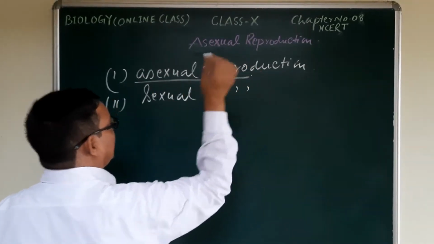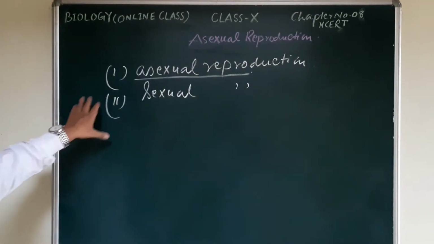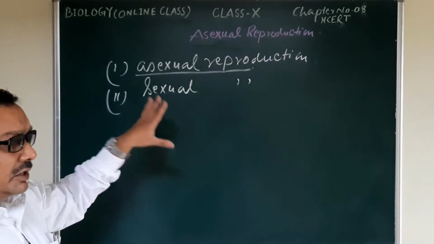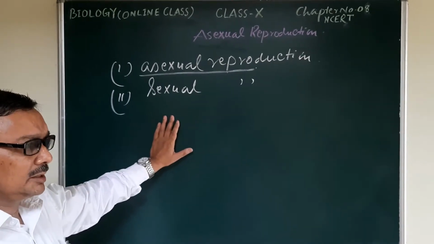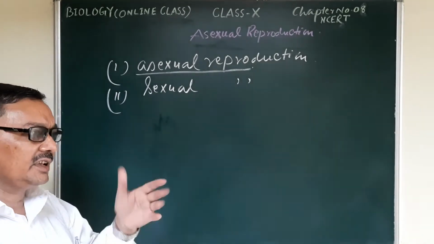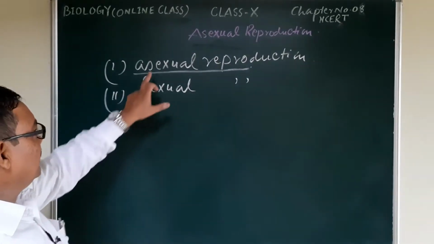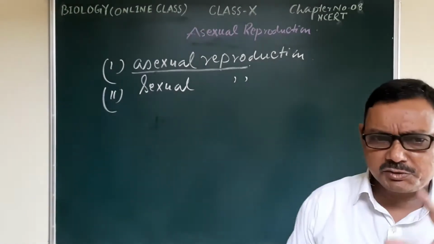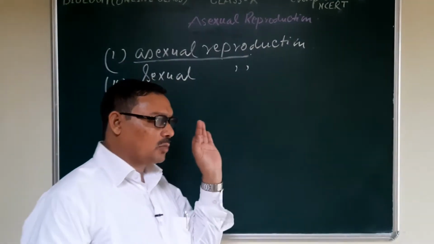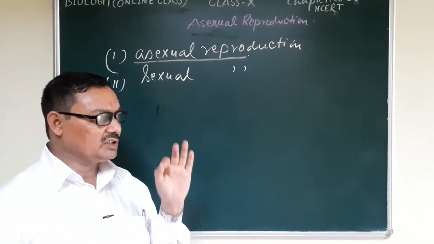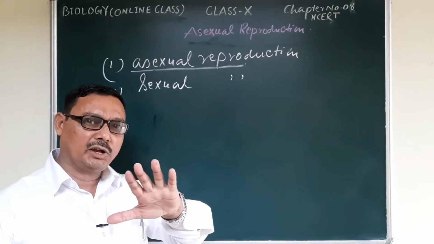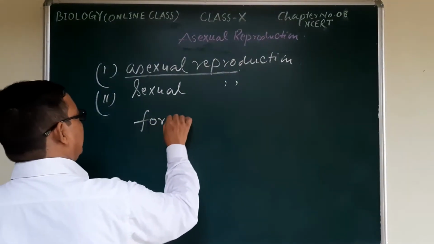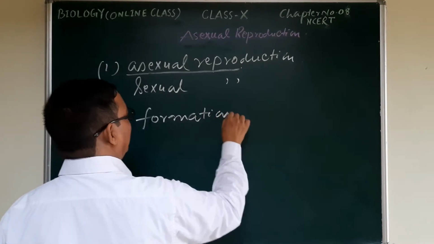Today we shall discuss the different aspects of asexual reproduction. First we try to know about the basic features of asexual reproduction. If we define asexual reproduction, it may be defined as the process of reproduction in which there is no involvement of formation of gametes.